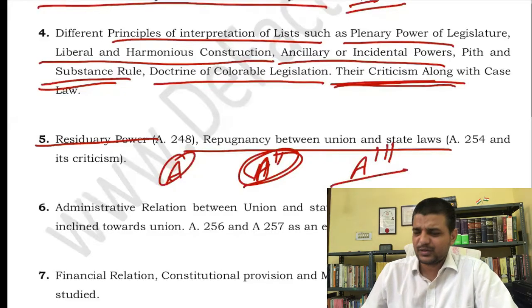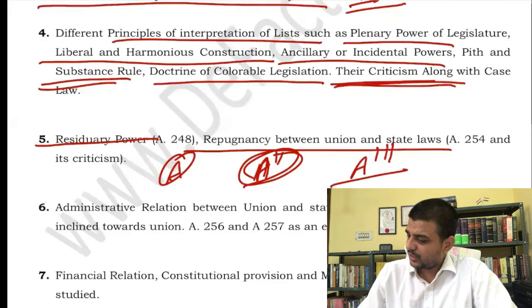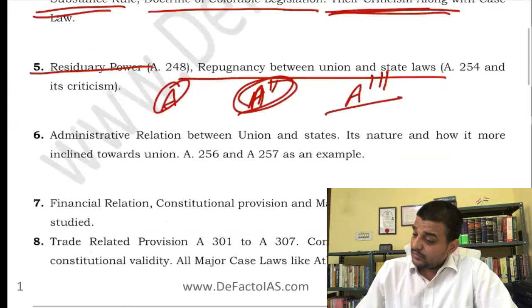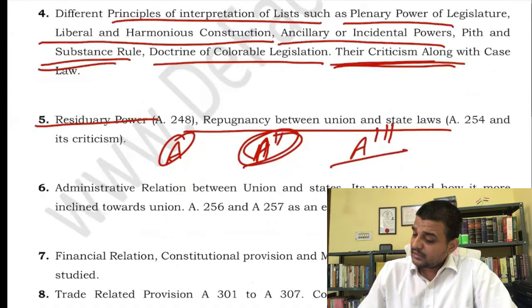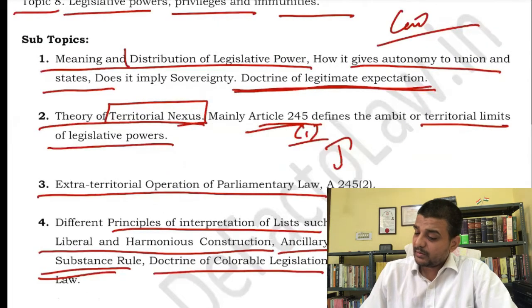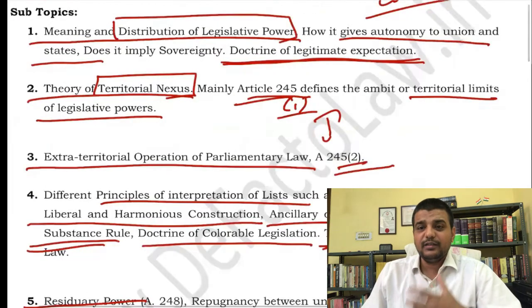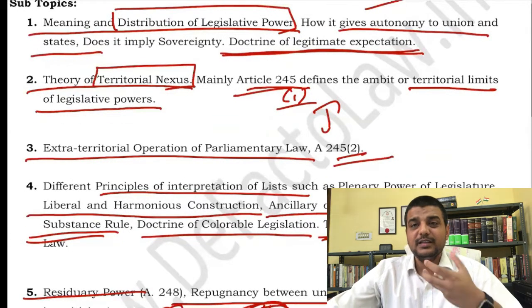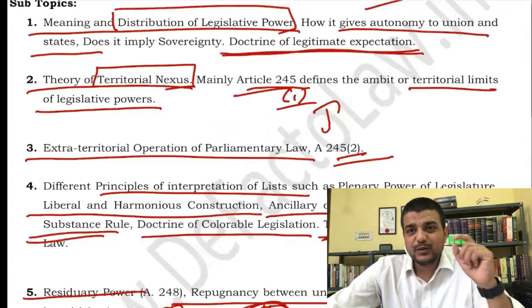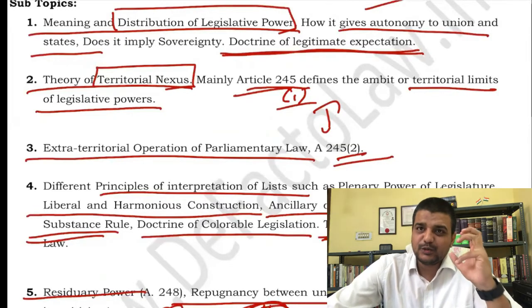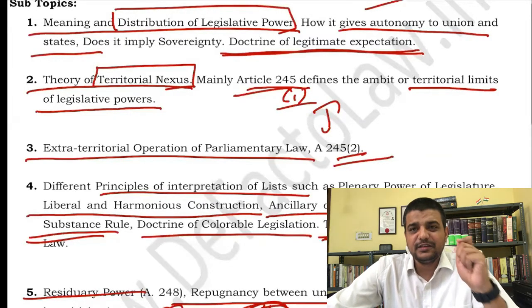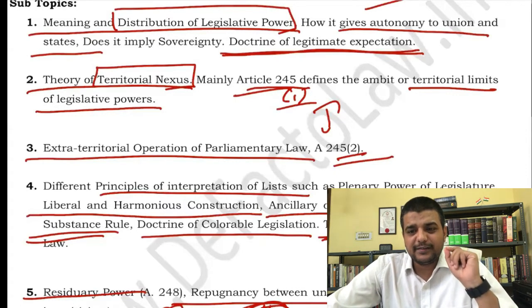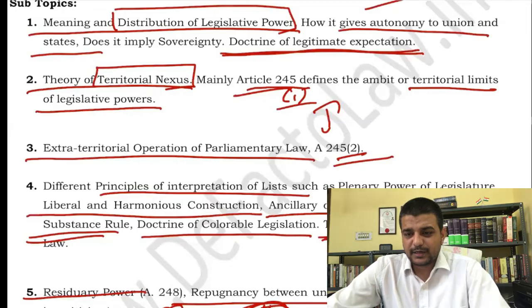It is a very simple doctrine actually, the doctrine of repugnancy, you can read that up. Now when I am saying criticism, this criticism has to be attached in the case of the distribution of legislative power, that is, how these doctrines have evolved in such a way that the Union Parliament gets more power rather than the state legislature. That aspect has to be kept in mind while reading the criticism of each and every doctrine. Understood that point? That is a very important part actually.